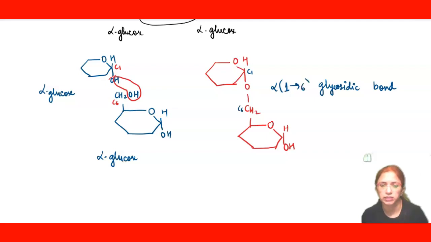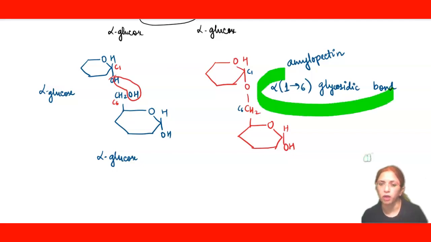That means it is an alpha 1,6 glycosidic bond that will form the branched structure of the starch and this will form the subunit amylopectin. So if a question comes, which type of glycosidic bond is present in amylose, you will write alpha 1,4. If you are asked about amylopectin, you will write alpha 1,6 glycosidic bond.